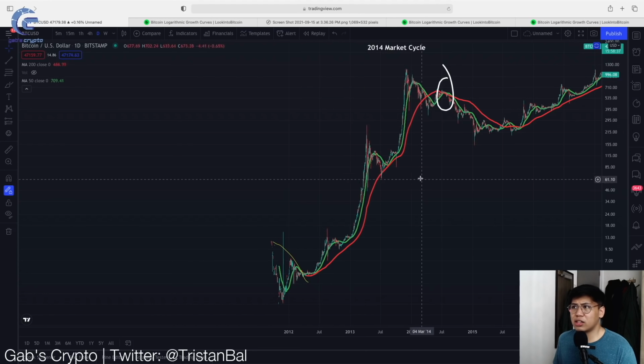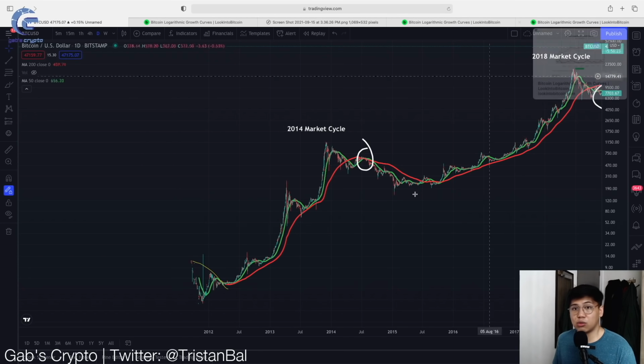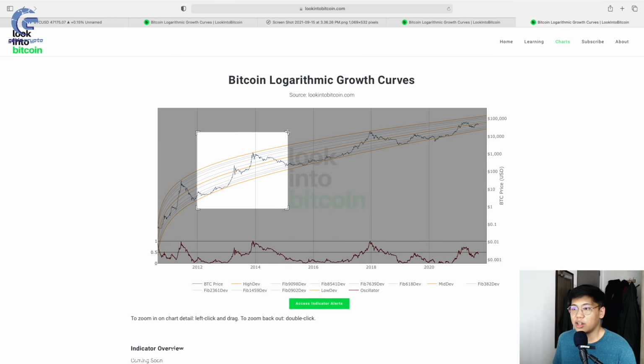Let's understand this 2014 market cycle. At what phase was this market cycle happening? Well, it's actually between 2012 up until 2015 or 2014. So let's plot the chart from 2012 to 2014. So as you can see, this is 2012 up to the 2014 area.